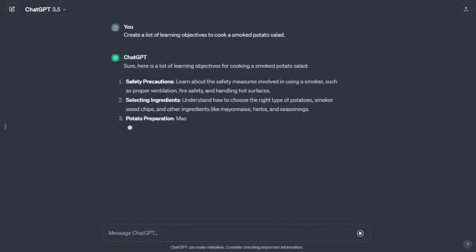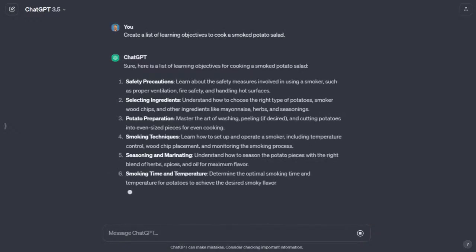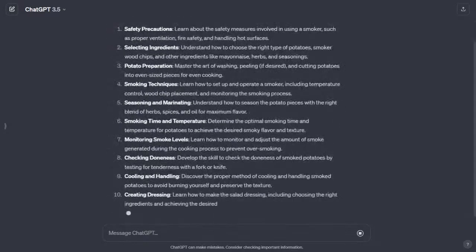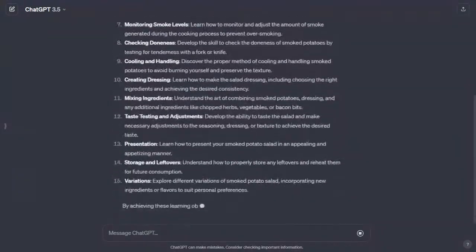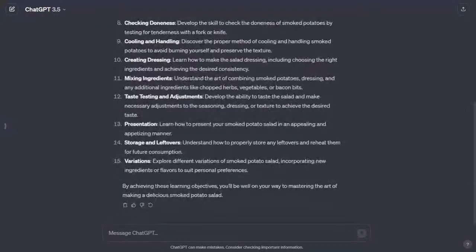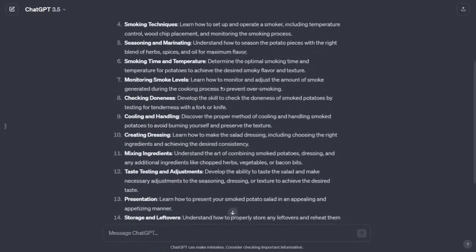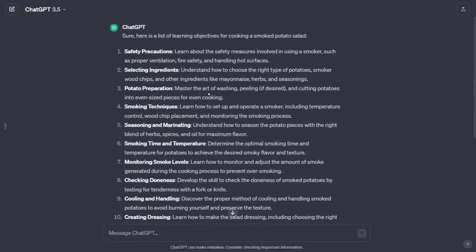All right. So, one of the first things that I see here with these learning objectives is, one, it does give me many different bits of criteria about this smoked potato salad. If I move back up to the top, you can see that the topics include safety precautions, selecting ingredients, potato preparation, smoking techniques, and so on. But the language in here, it could be way better.